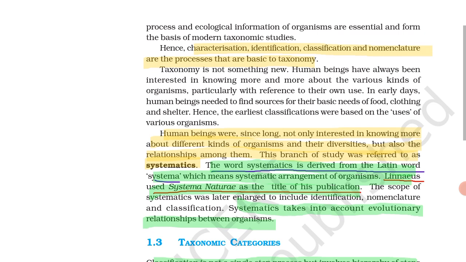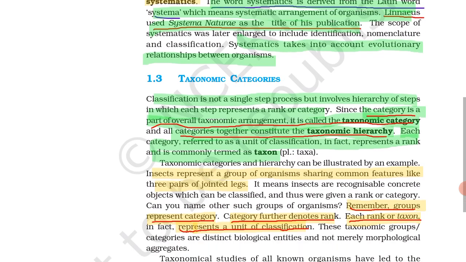The answer must be Linnaeus. The scope of systematics was later enlarged to include identification, nomenclature and classification. Systematics takes into account evolutionary relationship between organisms. To know about relationship between organisms means systematics.